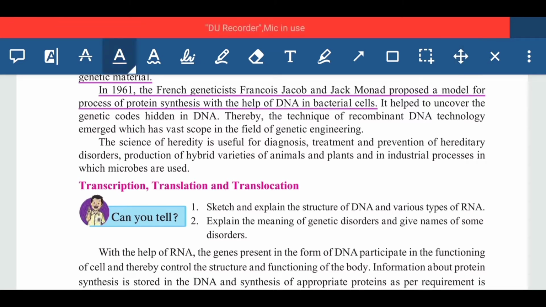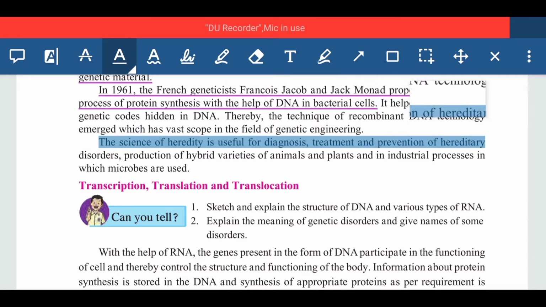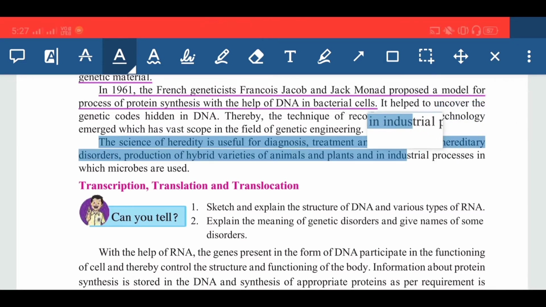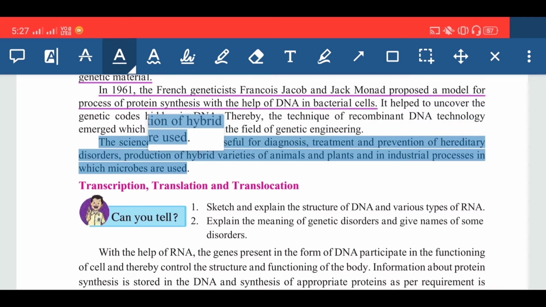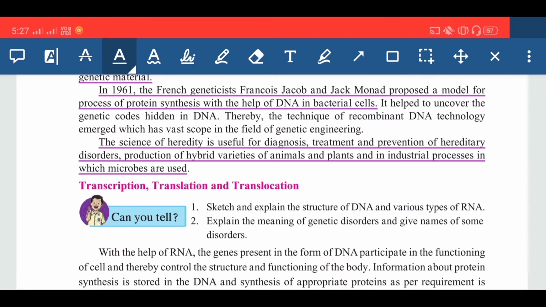Again you have to underline this, because a question will come in the exam about the uses, advantages or implementations of the science of heredity or genetics. At that time you can write this answer.